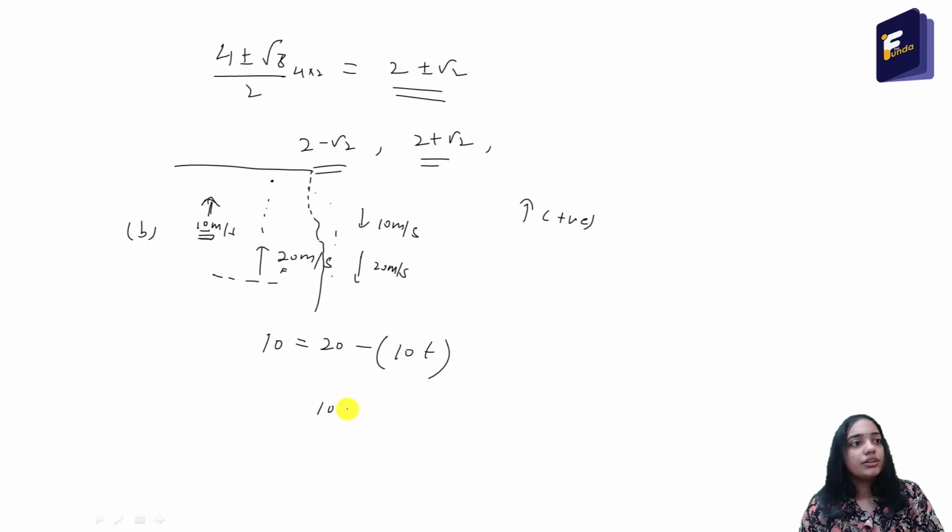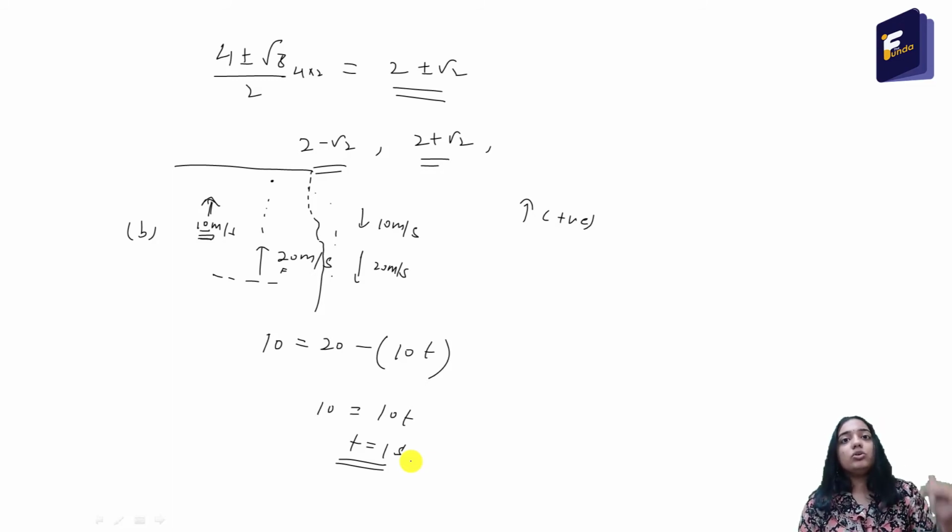Solving this equation, 10 equal to 10t, so t equal to 1 second. So while going upwards, the speed will become half of its maximum speed, that is 10 meter per second, at t equal to 1 second.